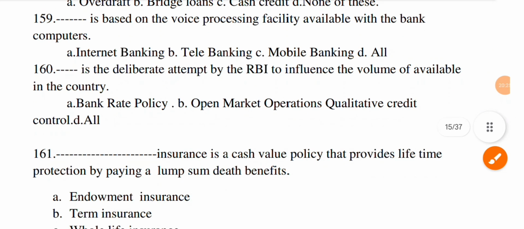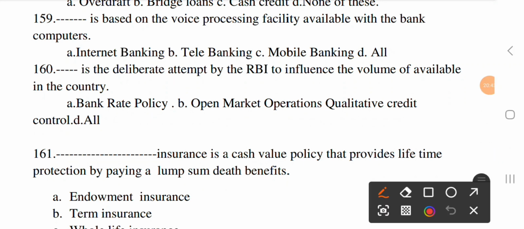Next question. Dash is the deliberate attempt by the RBI to influence the volume of credit available in the country. Option A, bank rate policy. B, open market operations. C, qualitative credit control. And D, all. The correct option is B, open market operation.